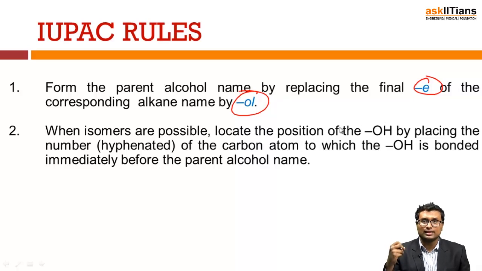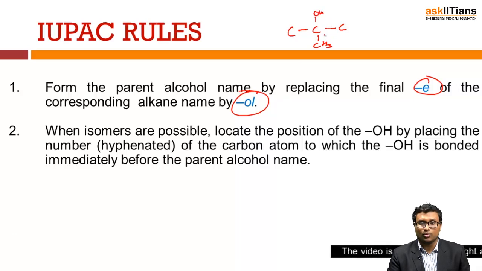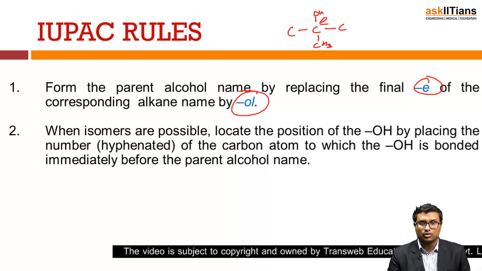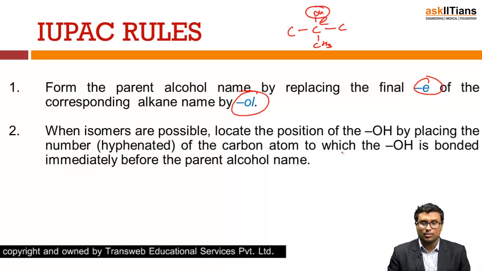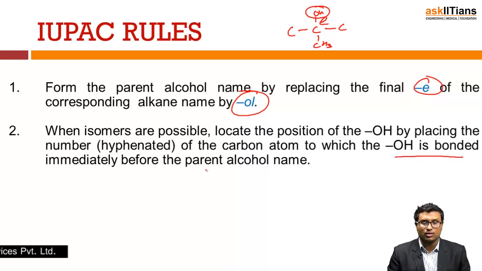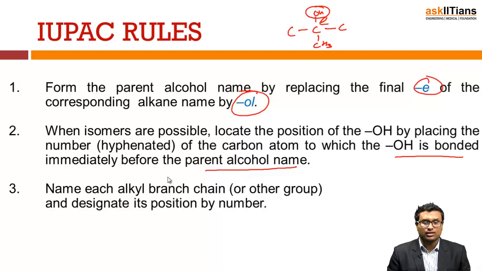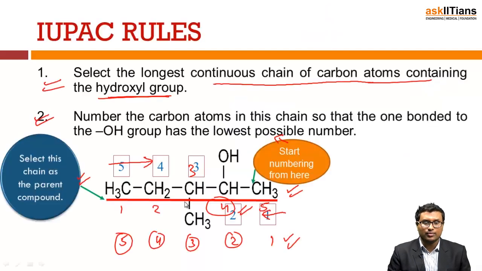Yes, I told you when I discussed 2-methyl, 2-propanol, right, 2-ol or 2-propanol. So you have to locate the position of the alcohol by placing the number on the carbon atom to which OH is bonded, immediately before the parent alcohol name. Then name each alkyl branch chain and designate its position by number, just like you did here, 1, 2, 3, 4 and 5.